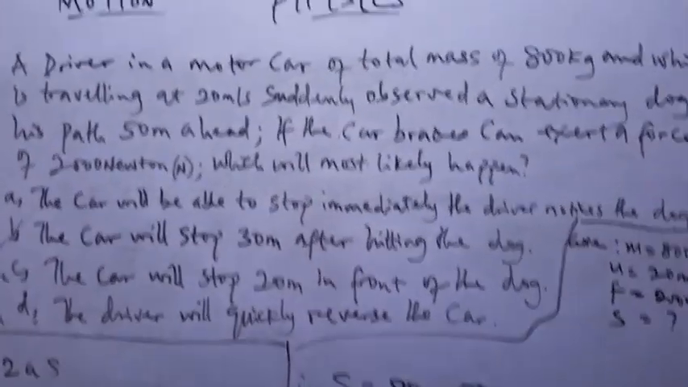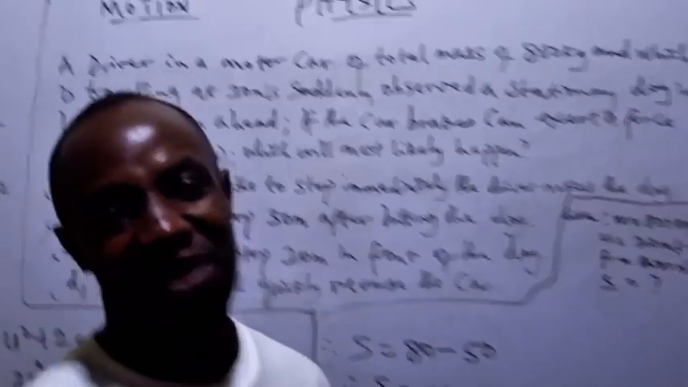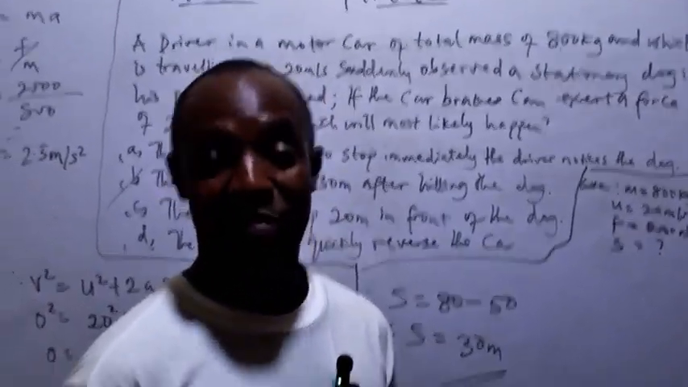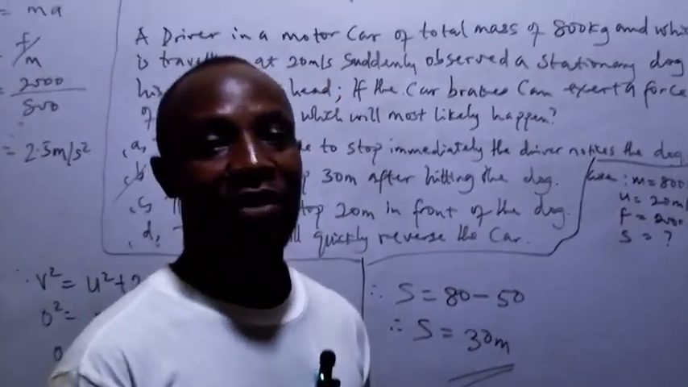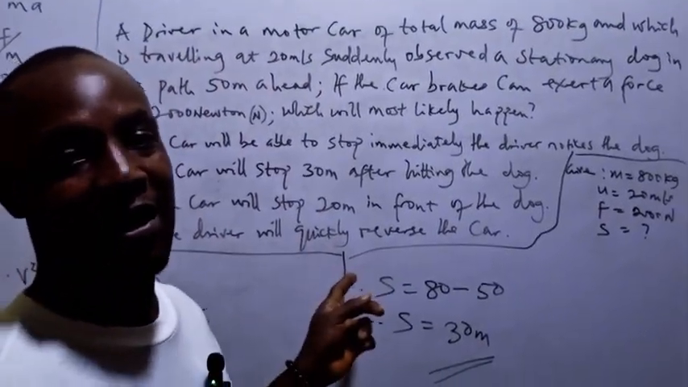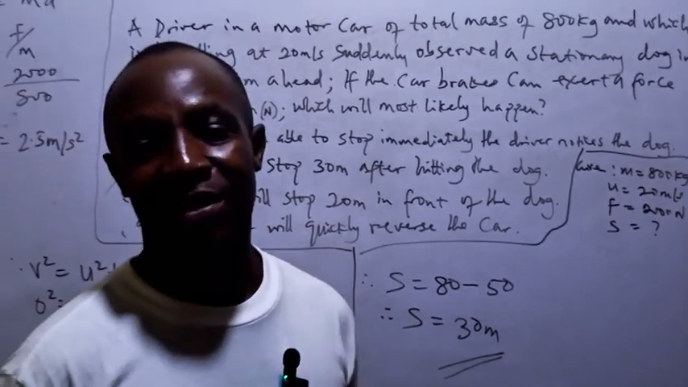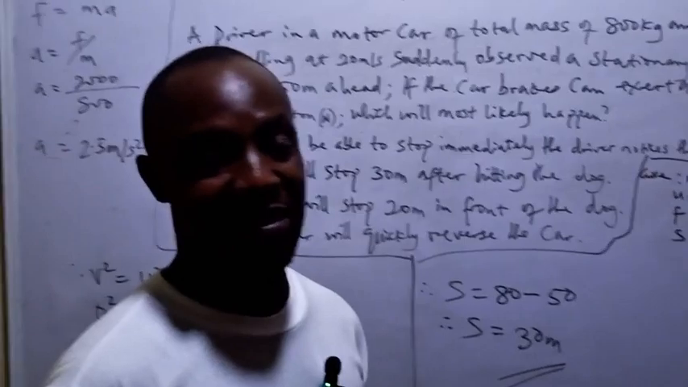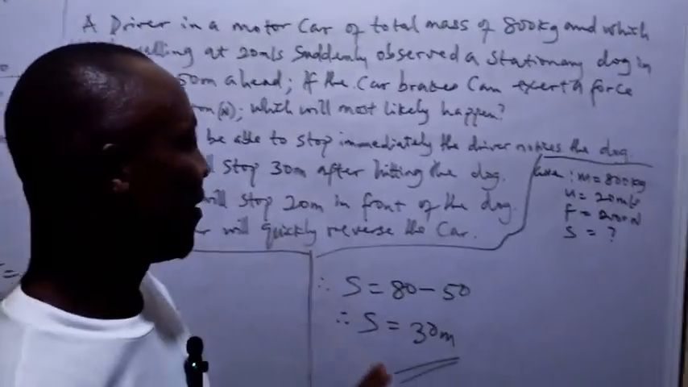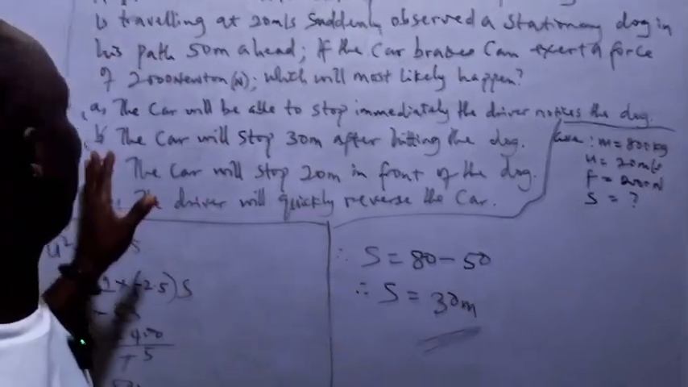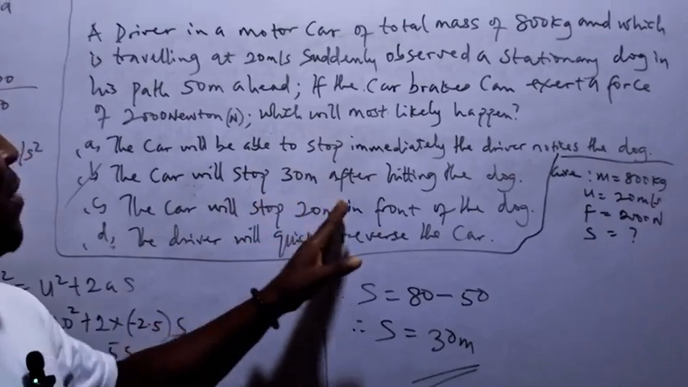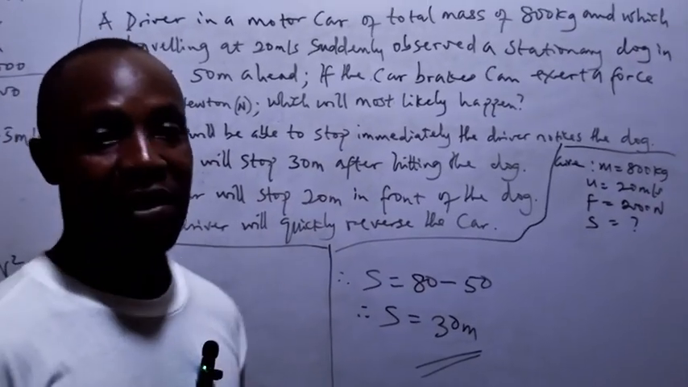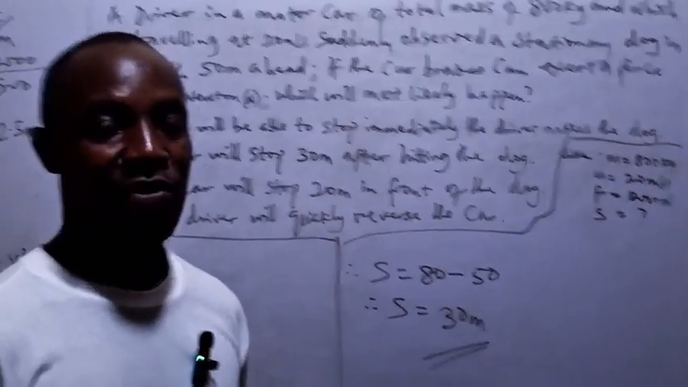That means the dog is going to die. Oh, so pathetic. Some of you who actually own pets like dogs, please concentrate on getting the right answer and not feel pity or be so pathetic for the dog. I know, of course, they are pets. So the answer is B, that the car will stop 30 meter after hitting the dog. As simple as it is, just as I always say.